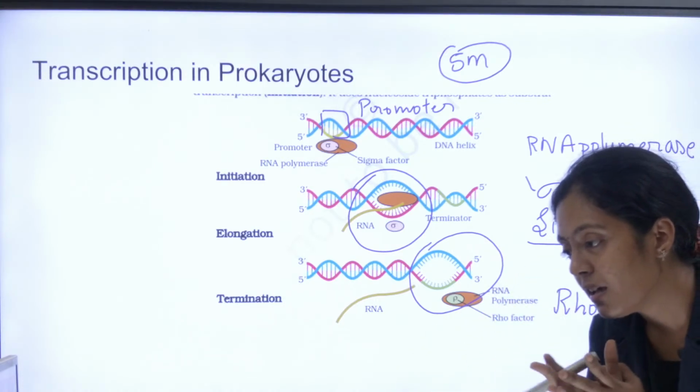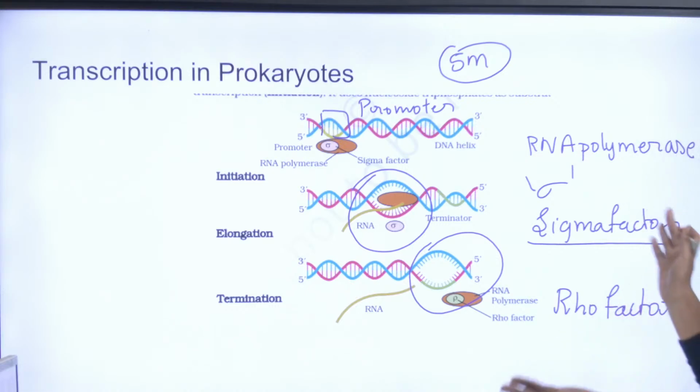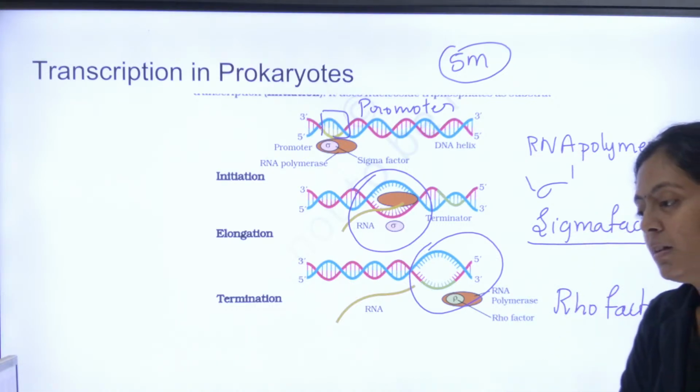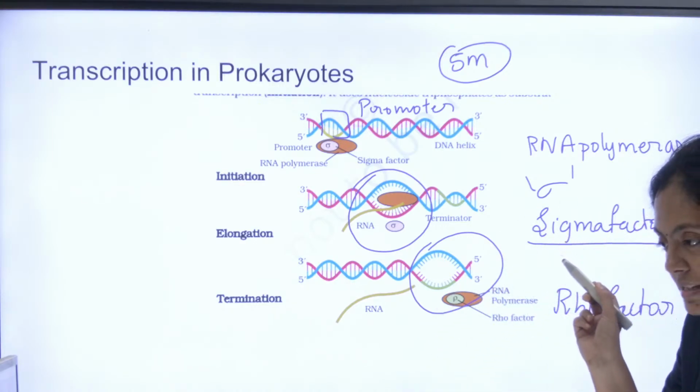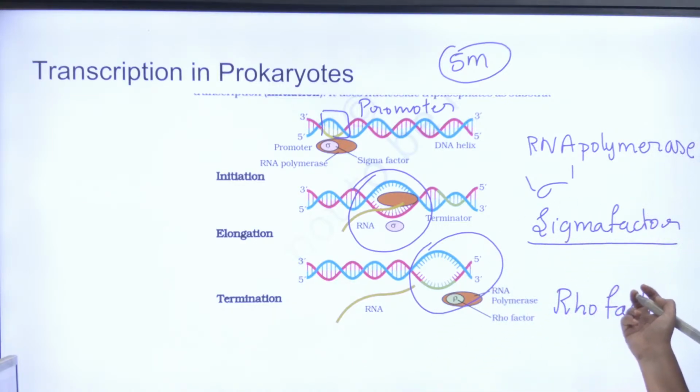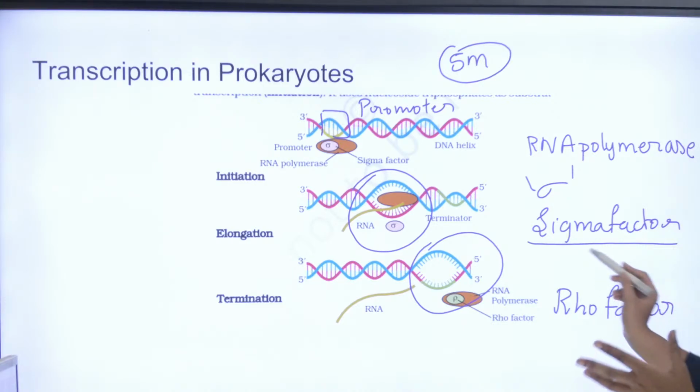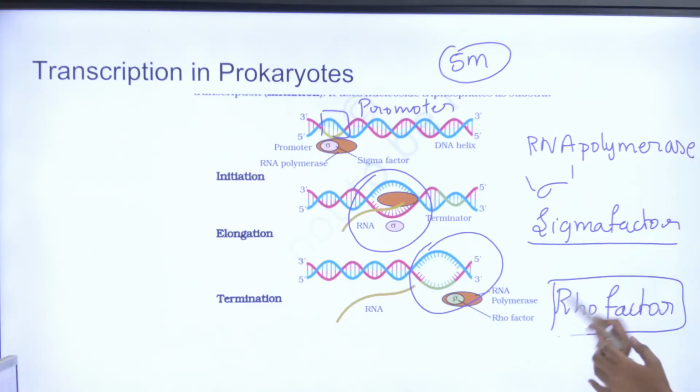Yes. Okazaki comes in replication, not here. Okay. I didn't get your question, Raghuram. Can you please repeat it? Okay. So initiation factor is sigma factor. Termination factor is rho factor.